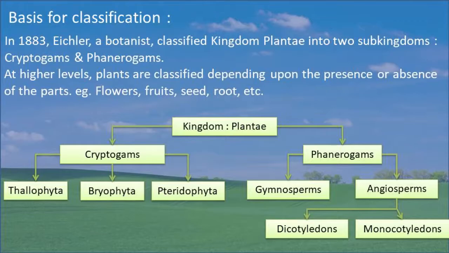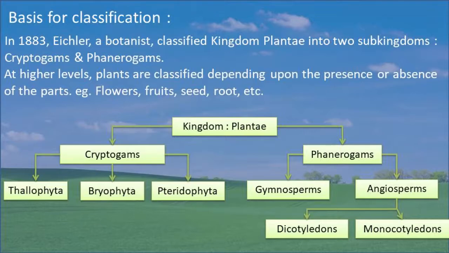Number 2, presence or absence of separate conducting tissues for the conduction of food and water. In some plants, separate conducting tissues are there. Those are called vascular plants. And in some plants, they are absent. Number 3, presence or absence of seeds in the plants. In some plants, seeds are present, and in some plants, seeds are absent.